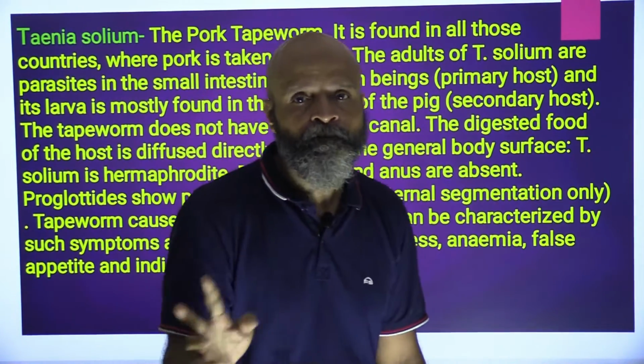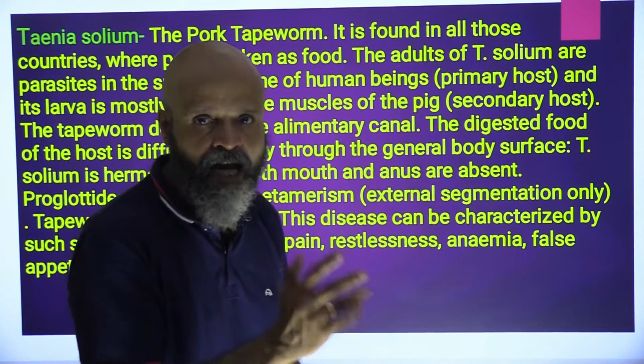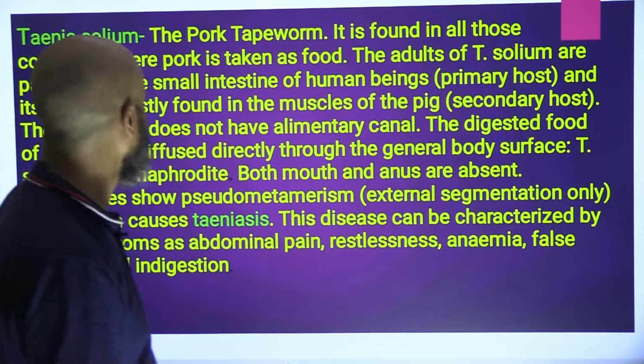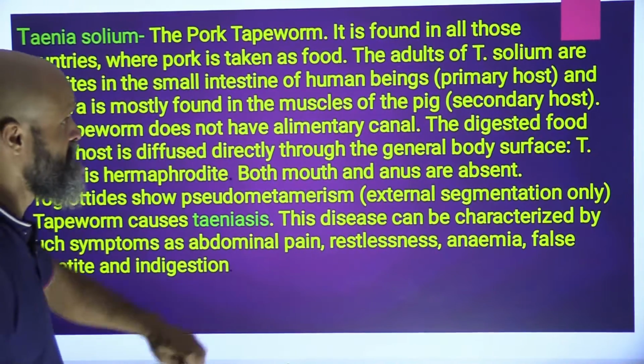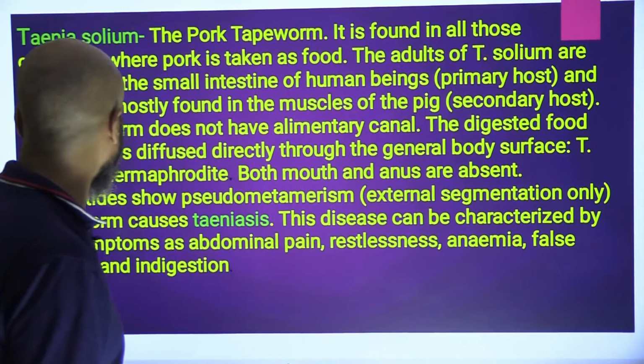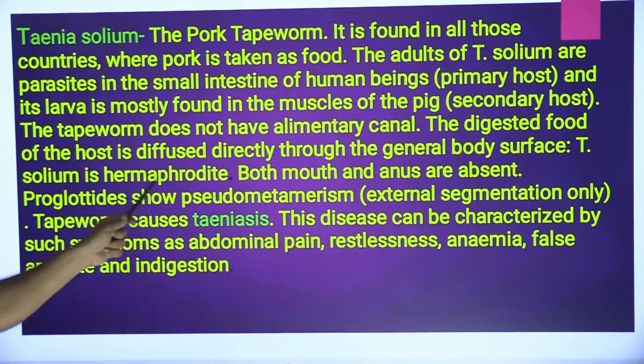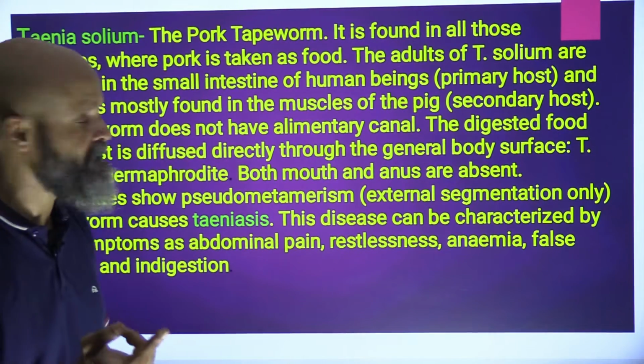However, the entire development and its behaving as a parasite happens only within human bodies. Its larva is mostly found in the muscles of the pig. The tapeworm does not have an alimentary canal. The digested food of the host is diffused directly through the general body surface. T. solium is hermaphrodite, has both the sex organs.